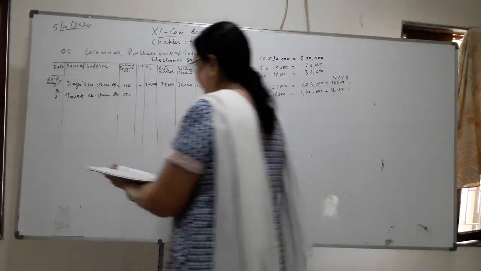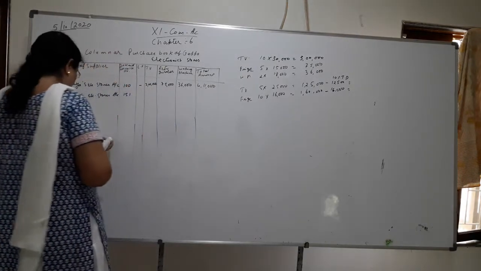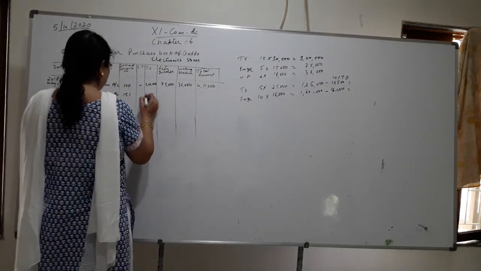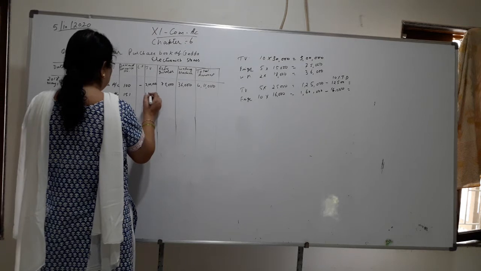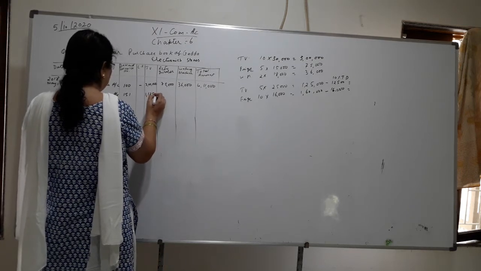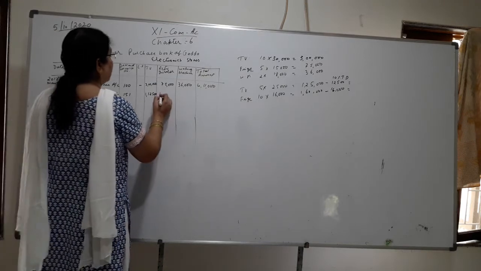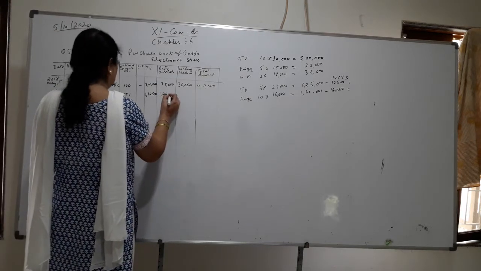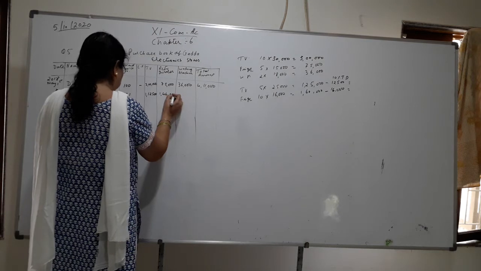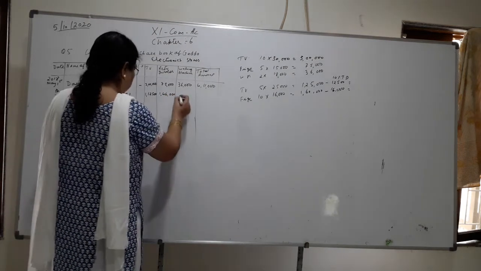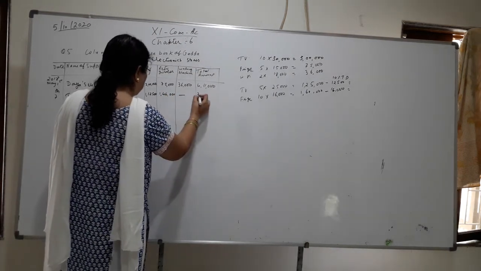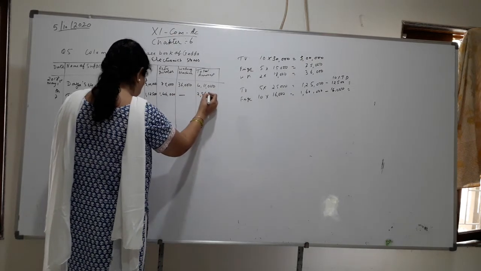So here I will write Tarak with 151. Here you will get 1,12,500. Here 1,44,000. And here nothing is purchased, and total will be 2,56,500.